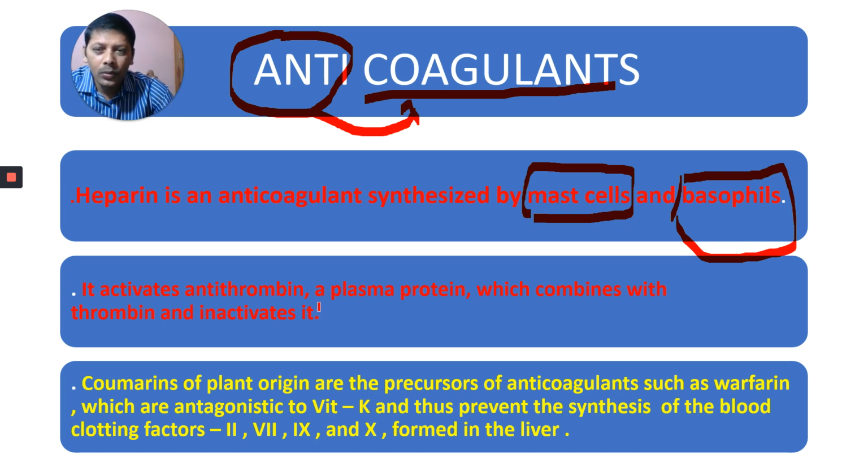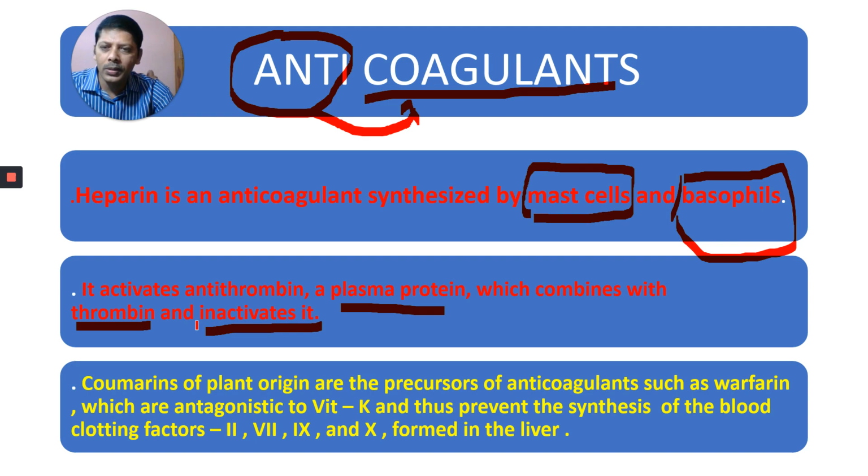It activates antithrombin, a plasma protein which combines with the thrombin and inactivates it. You have to understand this point carefully. What is antithrombin? A plasma protein. Up to now, it is inactive. Right now in our body, there is heparin. That heparin activates what? Antithrombin, a plasma protein which combines with the thrombin and inactivates it.